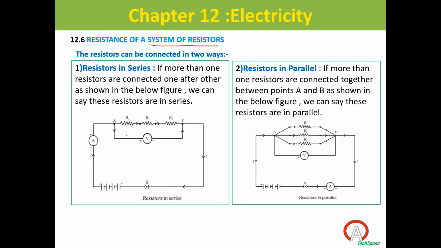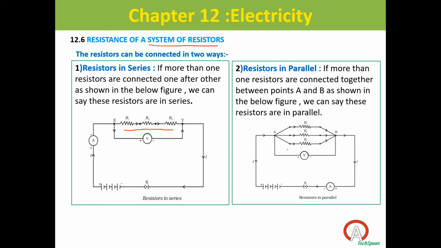See, we can connect resistors. If there are multiple resistors, a system of resistors, we can connect them in different ways. You can connect like this, or you can connect, suppose I have three resistors R1, R2, and R3, this way. This is one way of connection. I can connect these resistors like this.